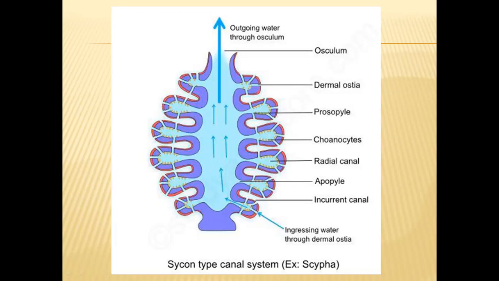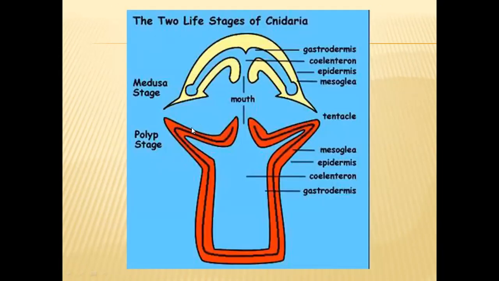So this is how the poriferans have solved the problem of circulation or transportation of materials from outside the body to inside the body. And coming to the next phylum, coelenterates. In coelenterates, they also have a very simple system to achieve this circulatory function.